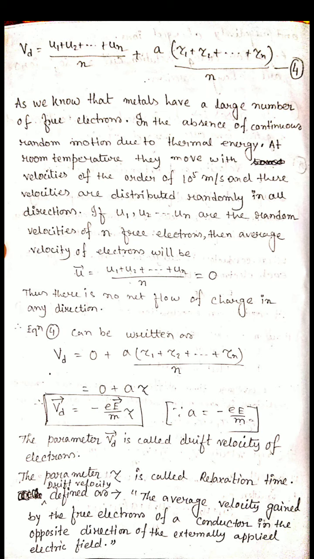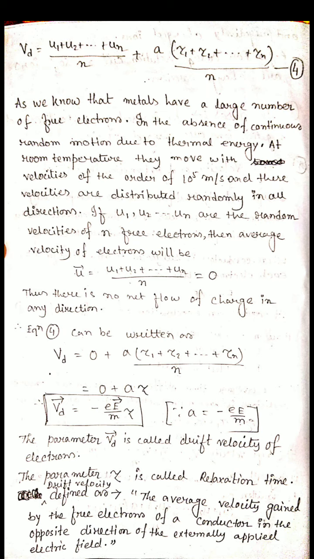Due to their random motion, whatever velocity they have is distributed randomly in all directions, that's why the average velocity will be 0. In that case there is no net flow of charge in any direction, and we do not get electric current. So from equation number 4, the first part will be 0.